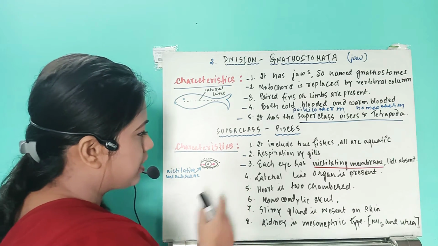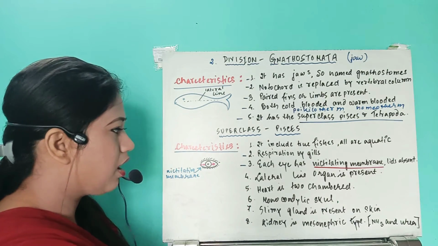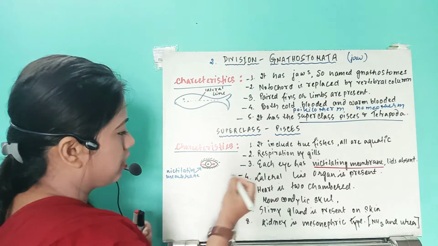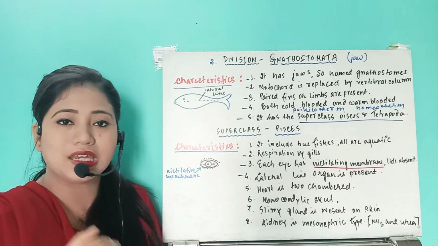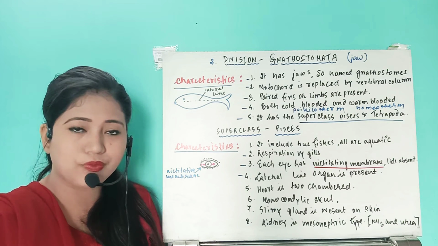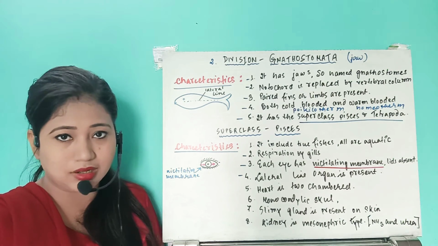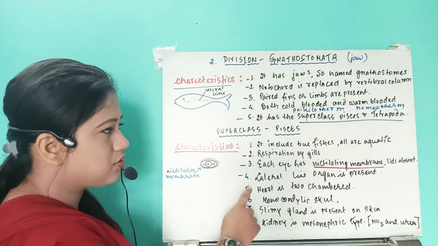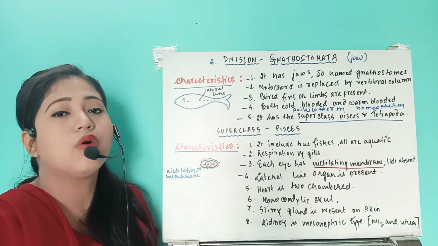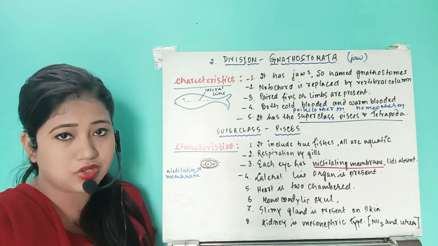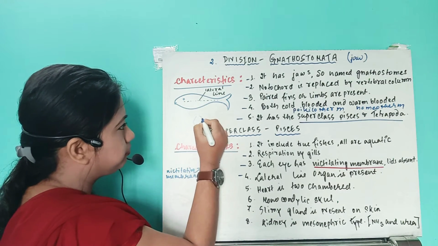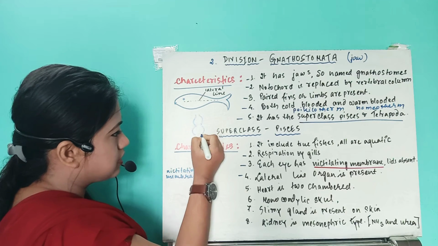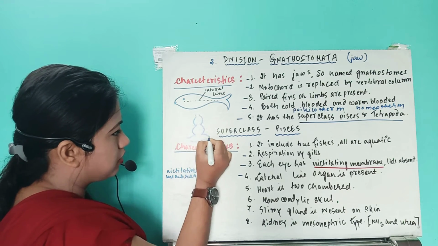Okay, so next characteristic, see, heart is two-chambered. Now in this organism, if you compare with us, in case of us, our heart is four-chambered, two auricles and two ventricles, right? But what happens in case of the fishes? Fishes will have only two chambers. Okay, what are they? So see here, this is the heart.